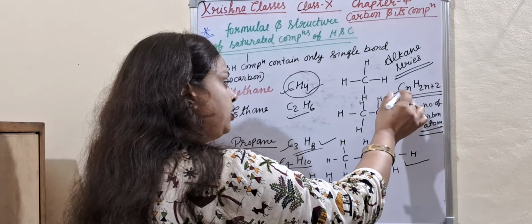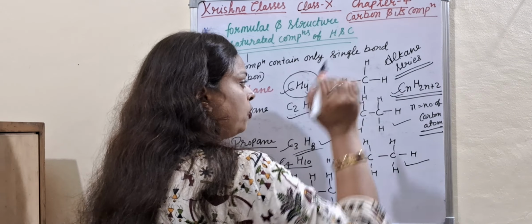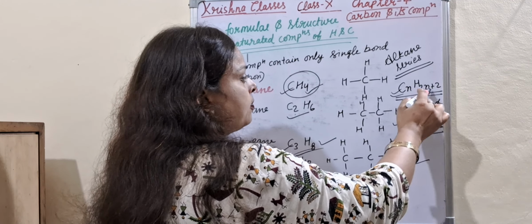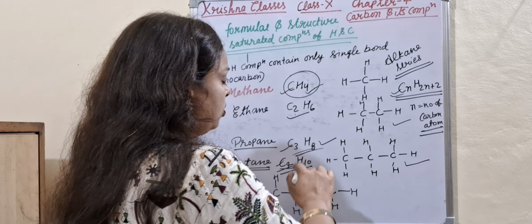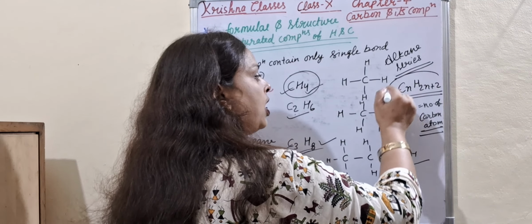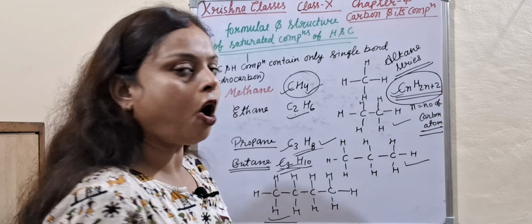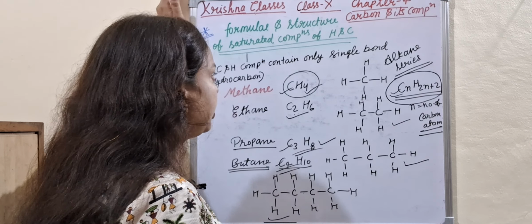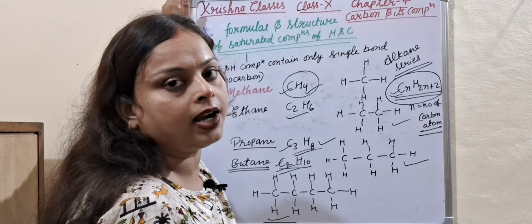C4H10. n is equal to 4. C4. H is equal to 2 into 4, 2 fours are 8 plus 2, 10. So it also satisfies this general formula of the alkane. So all alkanes are saturated compounds, or you can say all saturated compounds are alkanes.